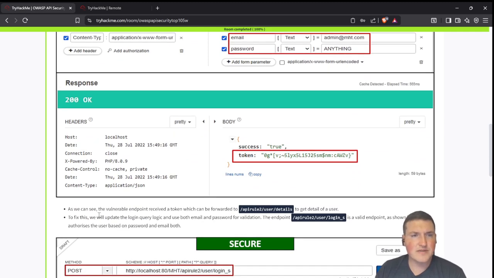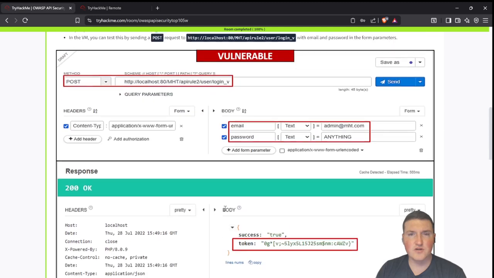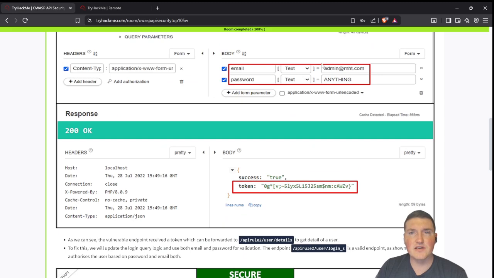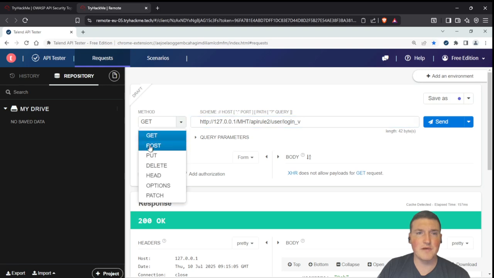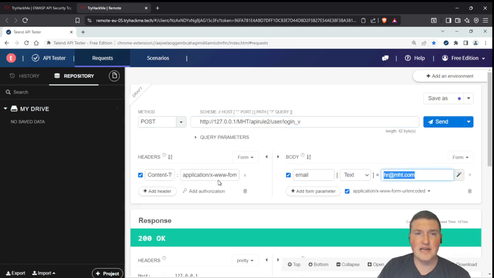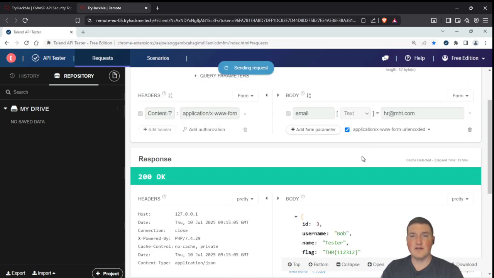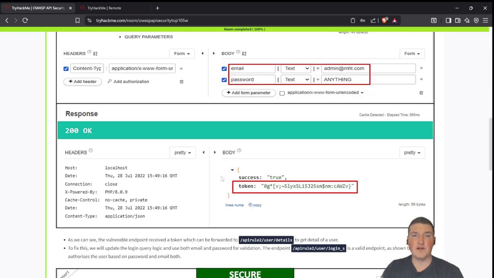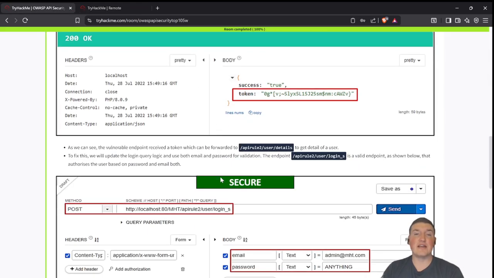So as we can see, the vulnerable endpoint received a token. So we need to go ahead and do this. I'll wait till we get to the questions, but basically we're going to request it. No matter what we put in here, we have to make it a POST request. We're going to put our email, and actually, I'm not even going to put a password. I'm just going to put email. And when it finishes, we get a token. We didn't even have to put our password. So it's not validating anything. I guess it's validating the email.